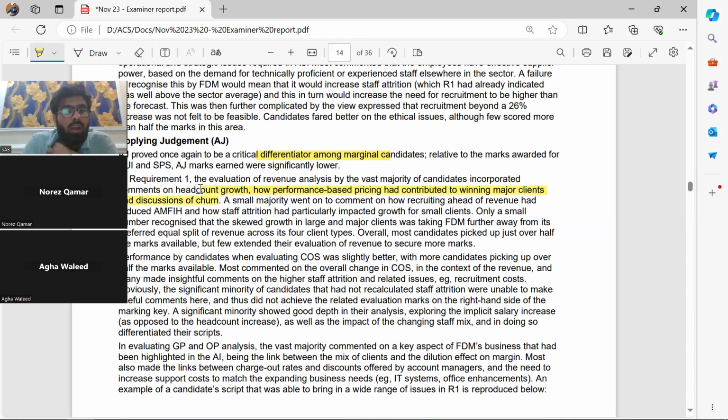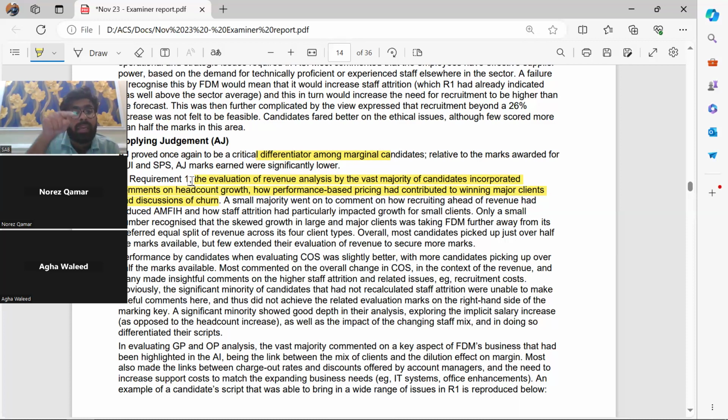So AJ is given for the impacts that led towards this revenue. AUI is the calculation. SPS is breaking those calculations down. AJ is why the calculation is behaving like that. AUI is hit once you have calculated. SPS is hit once you have calculated in categories.